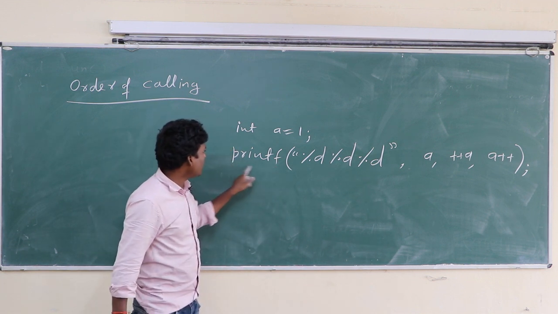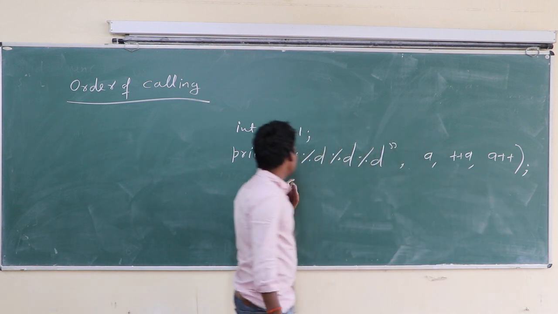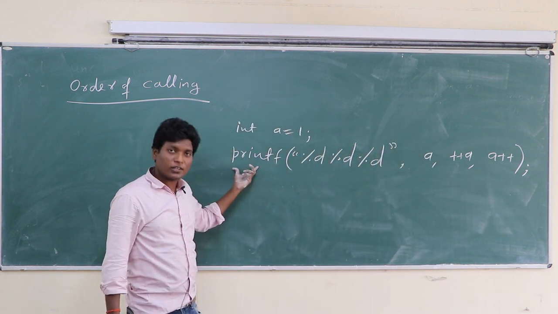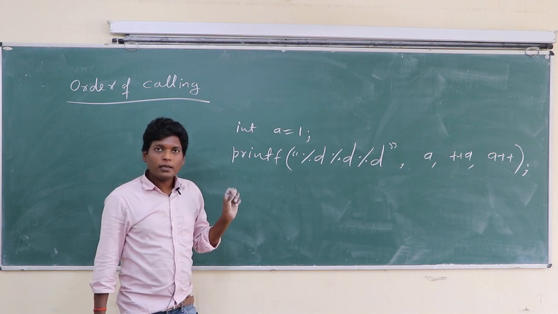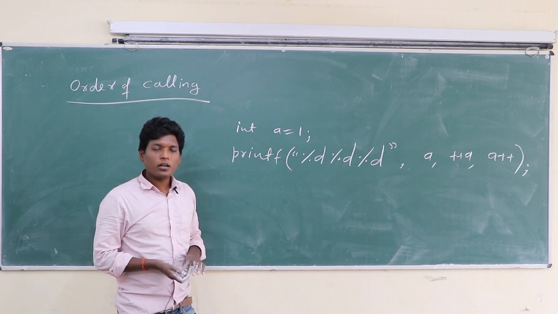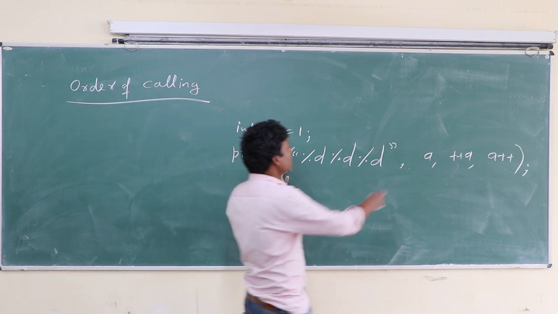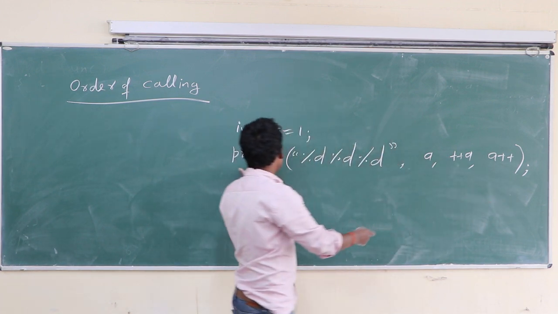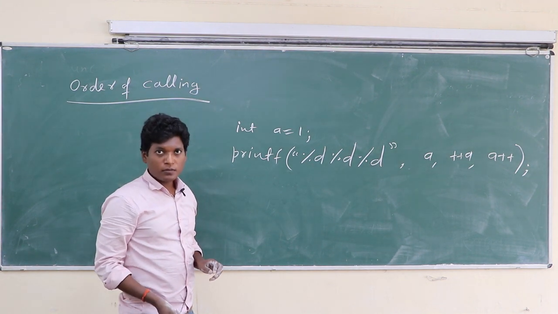So printf is a valid name followed by parenthesis, that's why printf is a function. Printf is a predefined function.